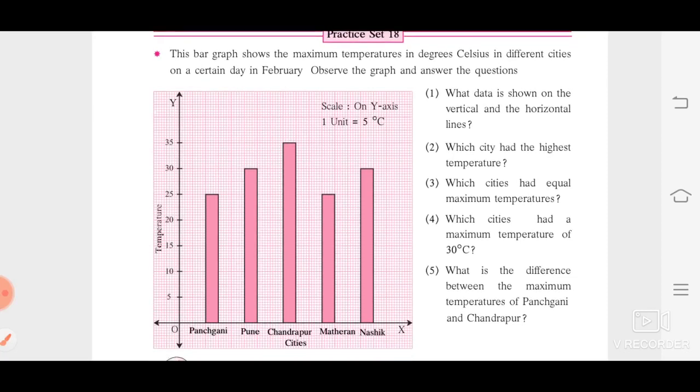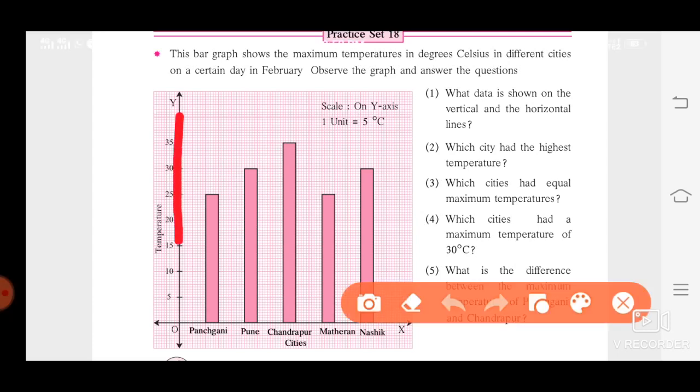The first question: what data is shown on the vertical and the horizontal lines? So the vertical line means this one, which is our y-axis. Yes, and the data shown on the y-axis is the temperature. We get information about temperature because of the y-axis, or vertical line, not horizontal.